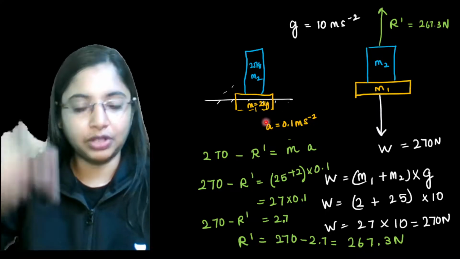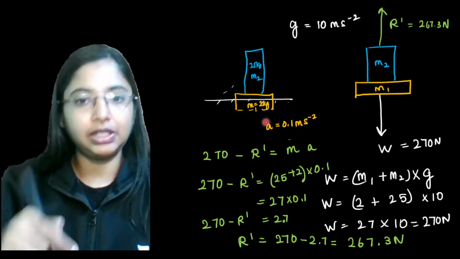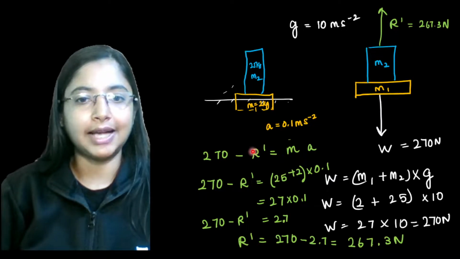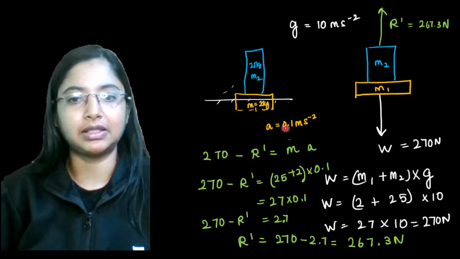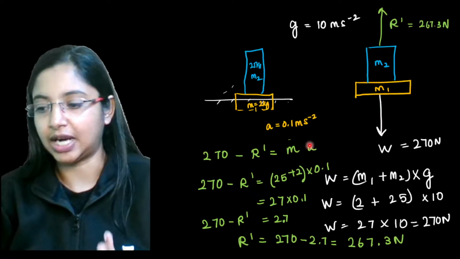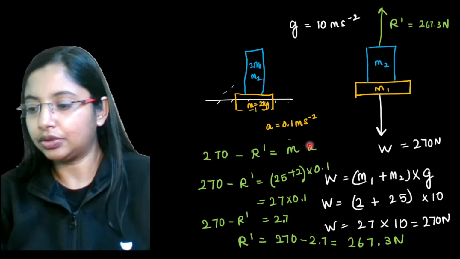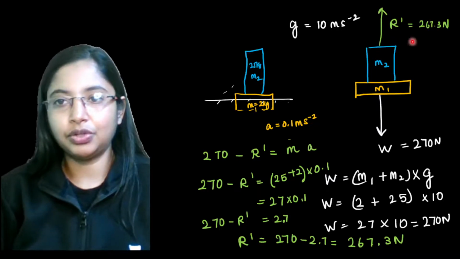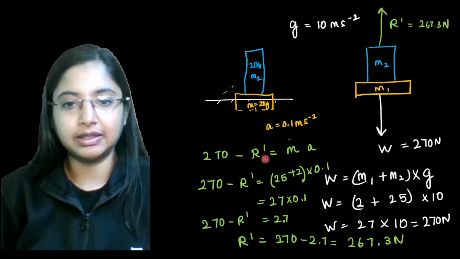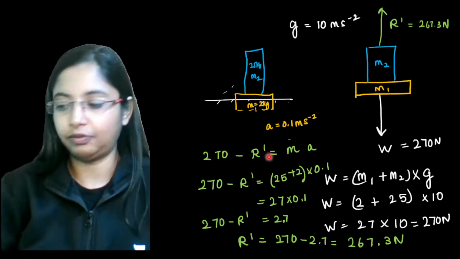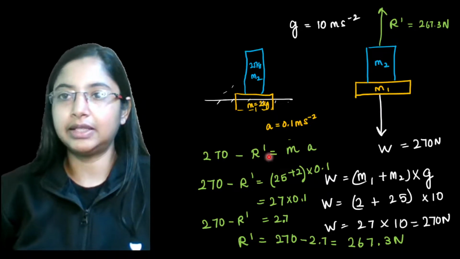because the force downwards is more, this will actually fall down, this will accelerate down with the acceleration of 0.1 meter per second squared. So here the resultant force will also act downwards because the system falls down. Right, so that is the reaction forces.